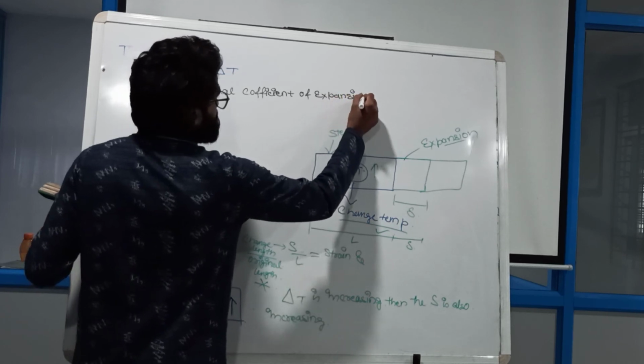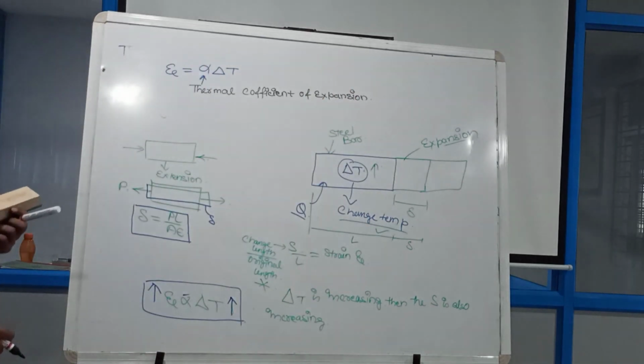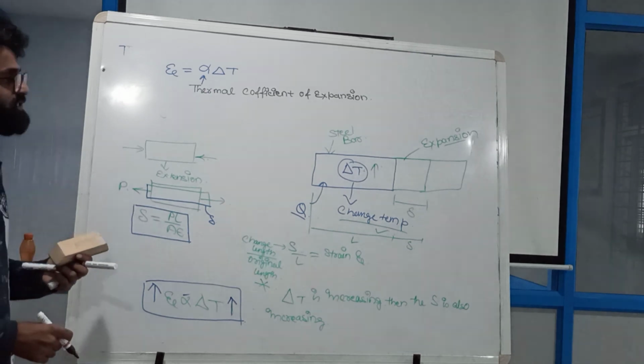Right? Anything you can say. So we got the thermal coefficient from here, that is the alpha.